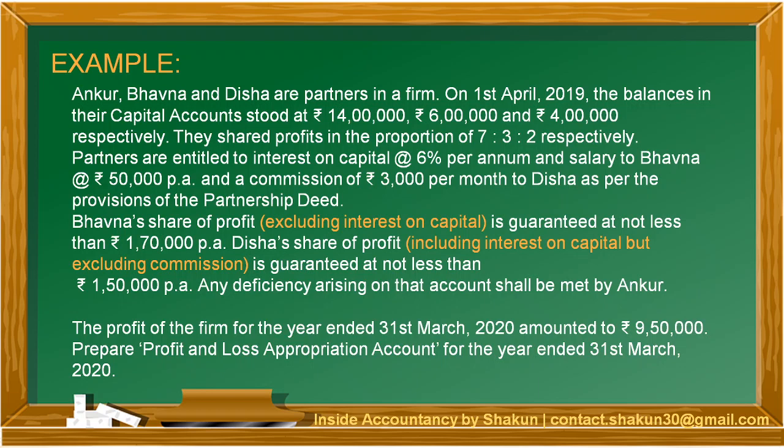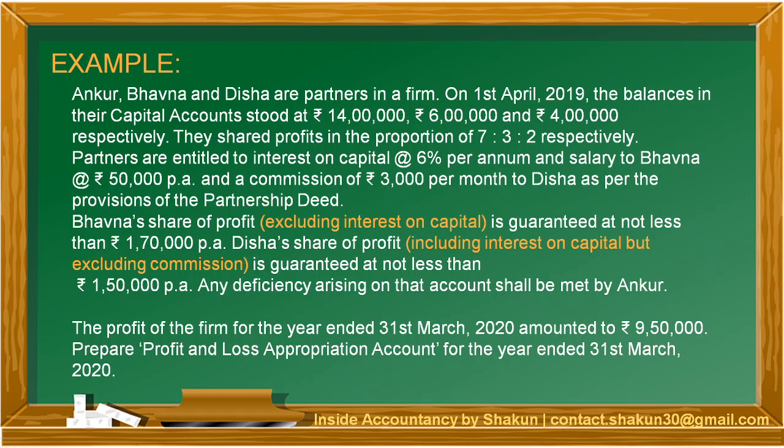And salary to Bhavna is 50,000 per annum. Since it is per annum salary, it will not be multiplied by 12. And a commission of 3,000 per month to Disha as per the provisions of the partnership deed. Since Disha's commission is per month, we'll multiply it by 12. Bhavna's share of profit, excluding interest on capital, is guaranteed at not less than 1,70,000. That means that when we do the calculations for Bhavna's share of profit, we do not include interest on capital in that; only her share of profit is guaranteed at 1,70,000.